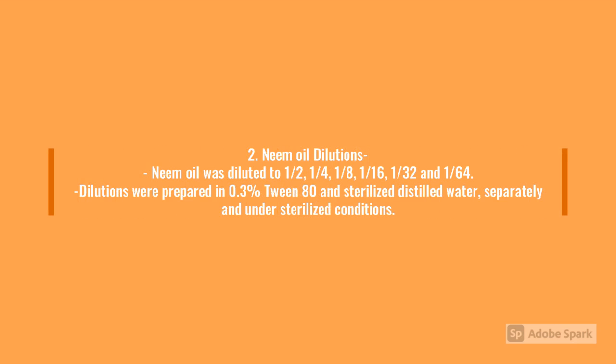The effectiveness of neem oil against E. coli and G. candidum was checked at different concentrations. In case of dilutions of neem oil, dilutions were prepared in two diluents. The first one was sterilized distilled water and the other one was Tween 80. According to the referred research article, 0.1 to 0.5 concentration of Tween 80 does not affect the growth of microorganisms. So we used the 0.3 concentration of Tween 80.